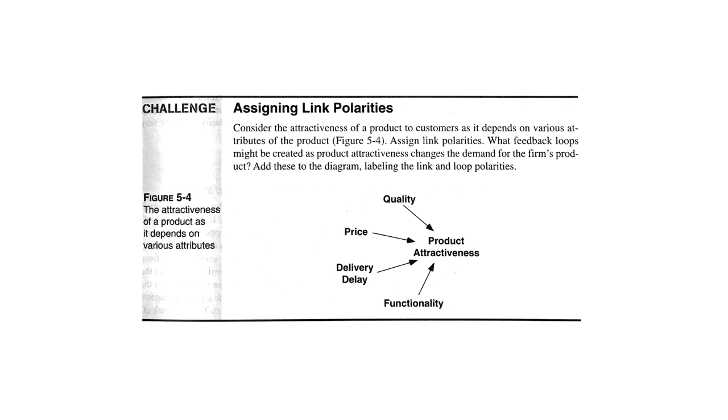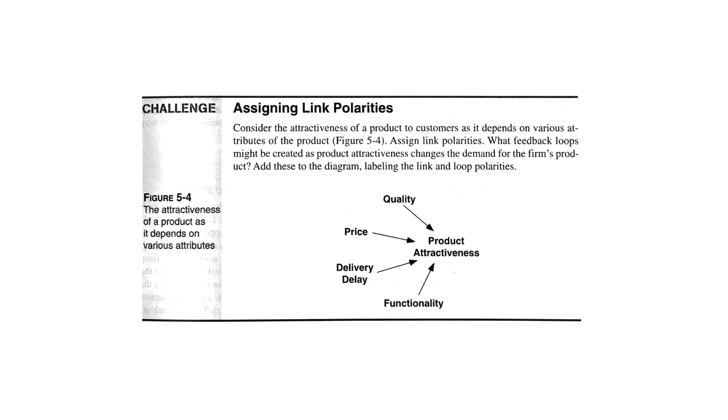I would say that as quality goes up, product attractiveness goes up. So that would be a positive. You'd put a little plus sign here. As price goes up, product attractiveness goes down. So I'd put a little minus sign here.